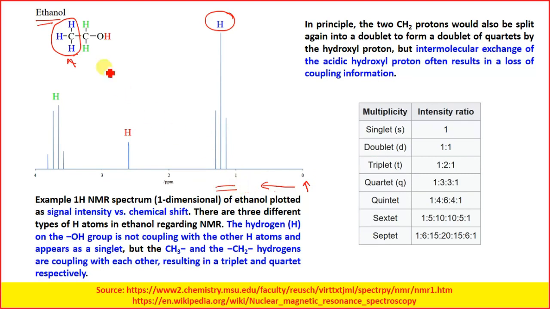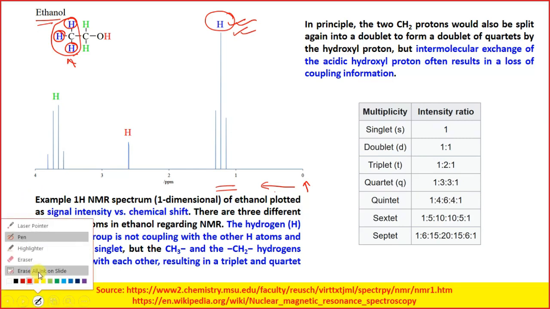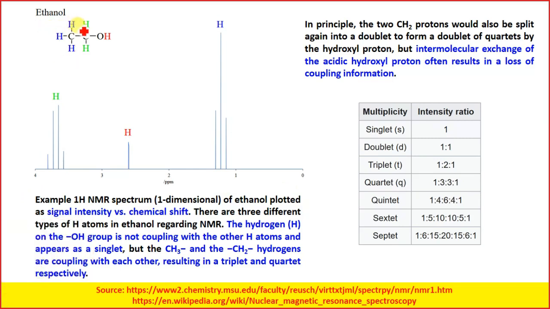For these three hydrogen atoms, over here we have got 3 peaks. Now why these 3 peaks? All these three have the same local environment. It is not related to the three peaks being generated. What happens over here?